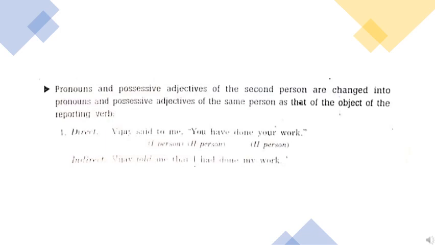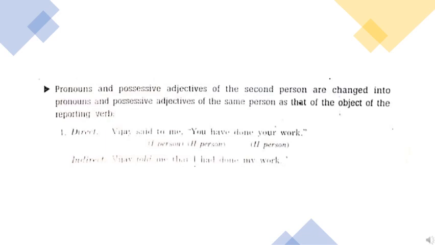Me is the object. What is the person? Me is in first person, isn't it? So, you and your should change to first person. So, what will it become? I and my.